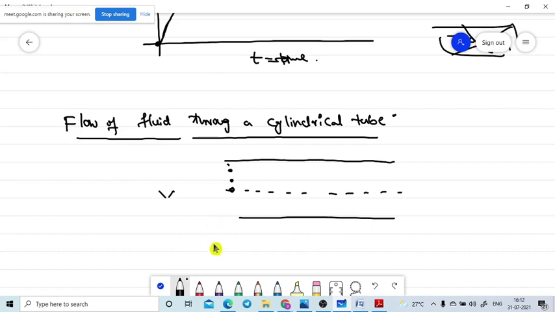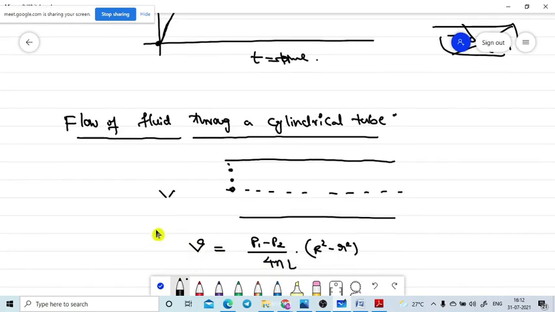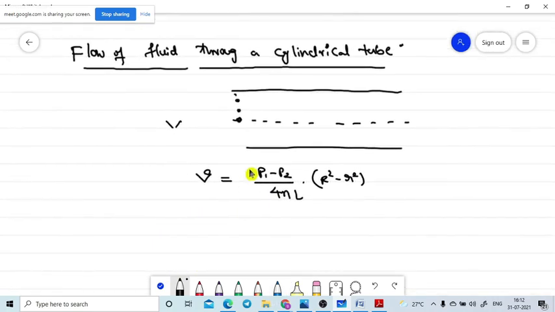The velocity of the fluid from the axis point of the tube is V equal to (P1 minus P2) divided by 4ηL, into (R square minus small r square). This is the formula. It tells us the velocity of the fluid from its axis point.